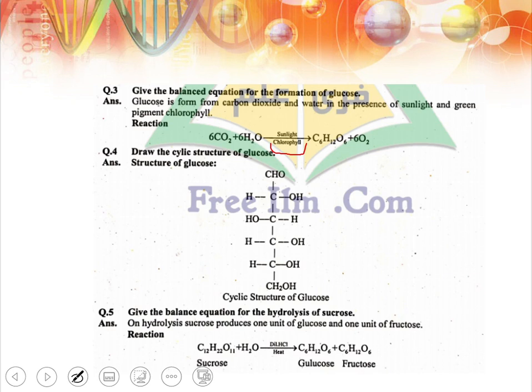Draw the structure of glucose. So here it is, the structure of glucose. And you know very well there is an anomaly at carbon number 3. All the other hydroxyl groups are on the right hand side, but at carbon number 3, the hydroxyl group is on the left hand side. Keep in mind, it is important.